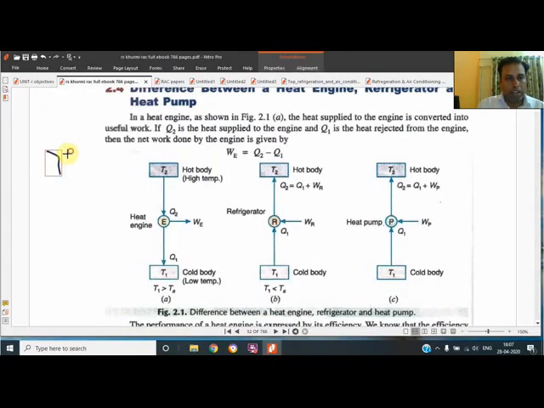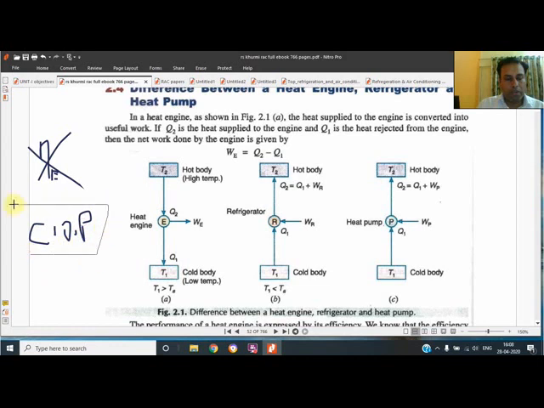Means take it as a reservoir and a system only. So starting with the first system, that is a heat engine. In a heat engine, the term efficiency is used. Efficiency of an engine is given by eta, whereas for a refrigerator and heat pump, efficiency is not used. The term which is used is COP, coefficient of performance.